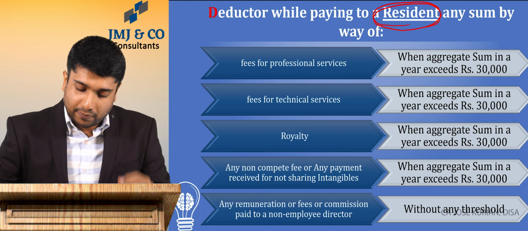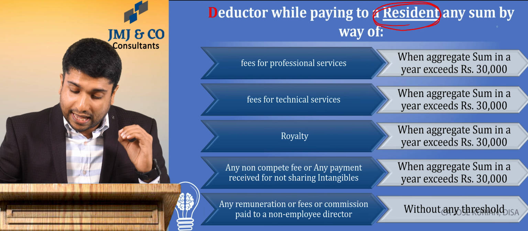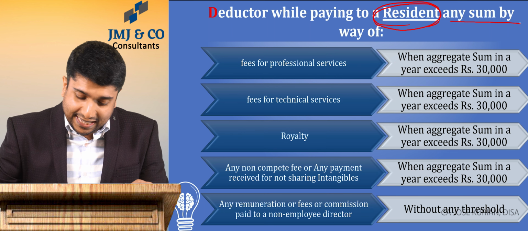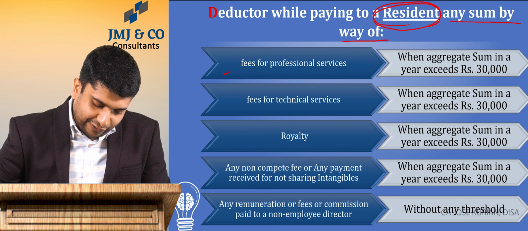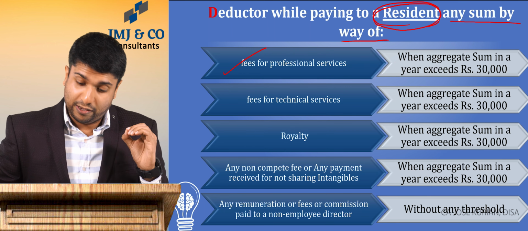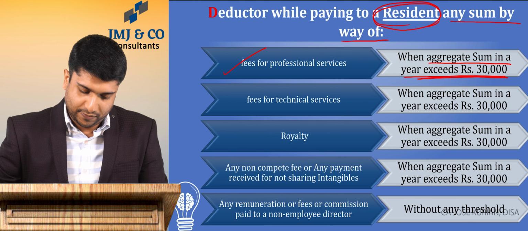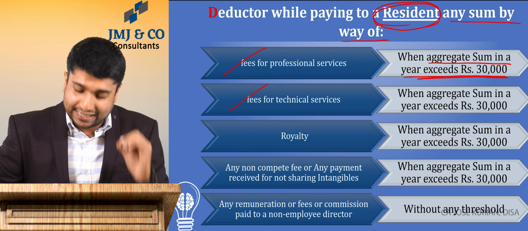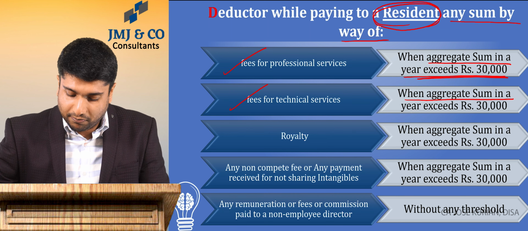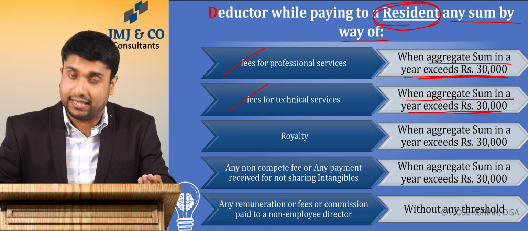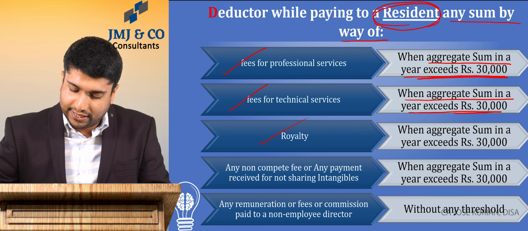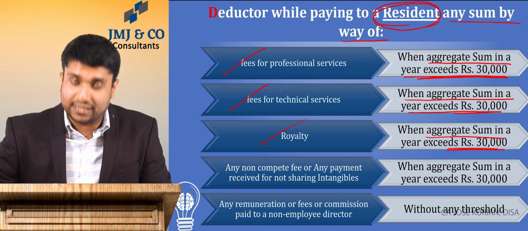And with the payee being a resident, the payer, while making any sum by way of fees for professional services when the aggregate sum exceeds rupees 30,000, or while making fees for technical services when the aggregate sum exceeds rupees 30,000. Again, in case of a royalty, a threshold of 30,000 is applicable.